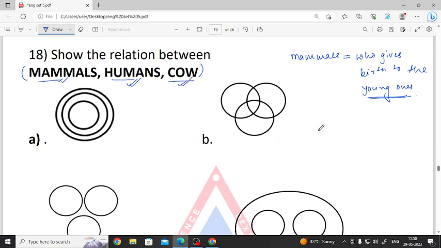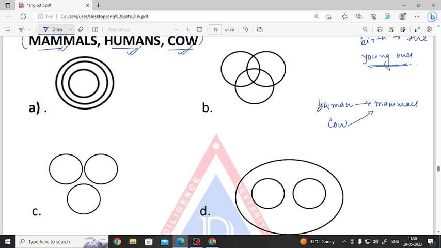So we know humans are related to mammals. Similarly, cow is also related to mammals, and humans and cows are two different species. So we can see, mammals should be the bigger portion, then humans, and then cows. If we look at option number D, see, if we go with mammals here, humans here, and cow here, this is absolutely correct, because in mammals we have humans also and cows also.